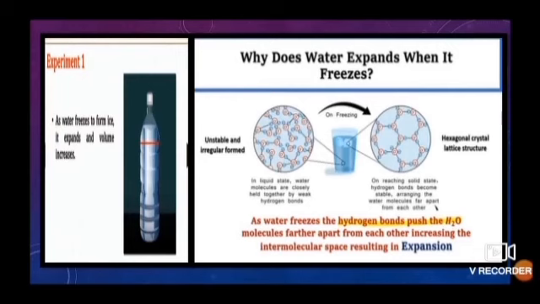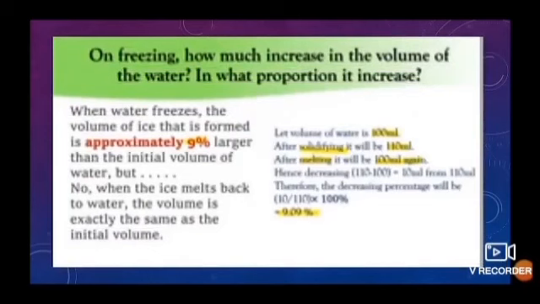On freezing, how much is the increase in the volume of the water? In what proportion does it increase? When the water freezes, the volume of the ice that is formed is approximately 9% larger than the initial volume of water.